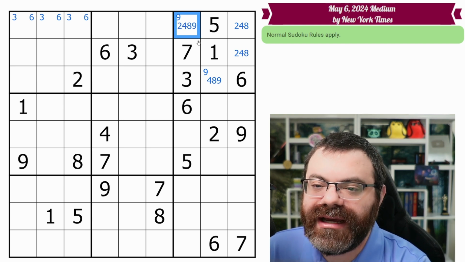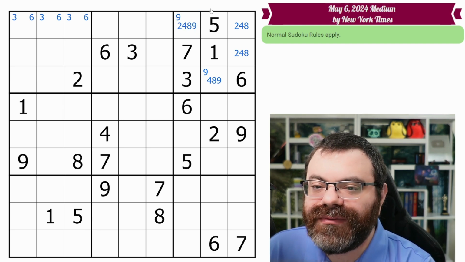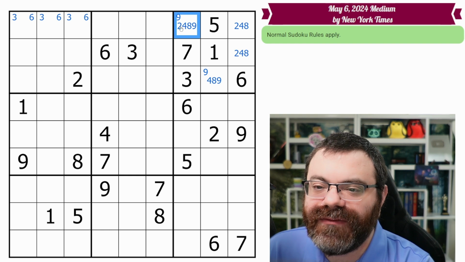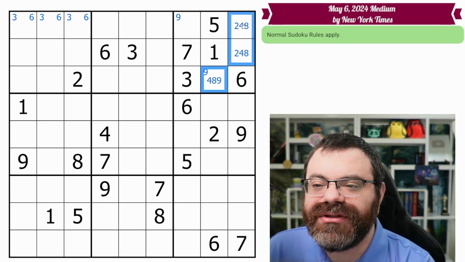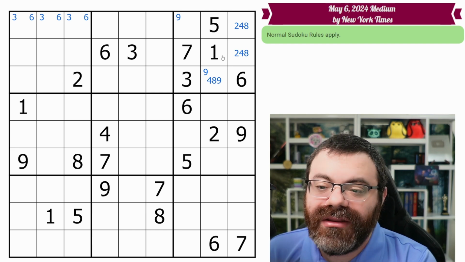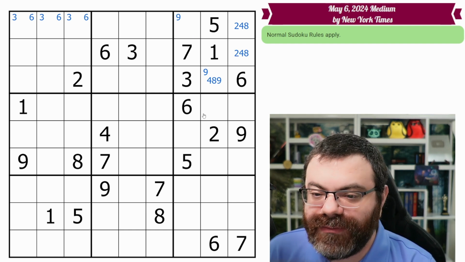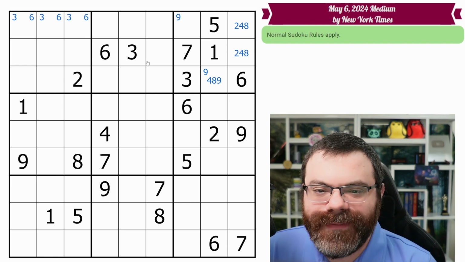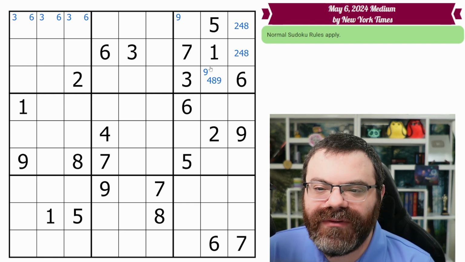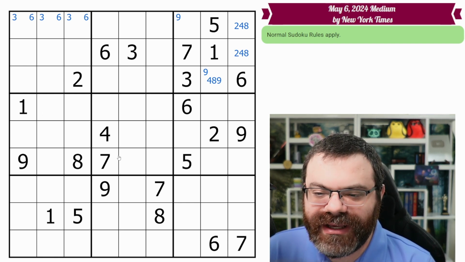We could do 2, 4, 8, 9 like that, but it gets really, really cluttered when you start just pencil marking every single cell for no reason. We have a reason to do 3. We don't have a reason to do 4. The reason to do 3 is we might find a triple. The reason to do 4 is there is none. We're not worried about quadruples right now. We'll find that some other way. Okay, so that is all we're looking for in this band. We can move on to the next band.